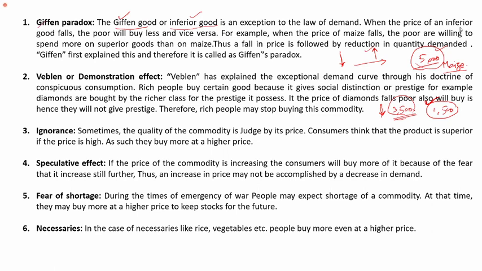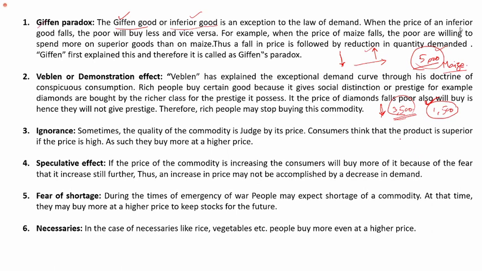If you remember the equimarginal principle concept, it says a consumer will spend his income in such a way that he will attain maximum satisfaction. Now, as the price of maize has come down, if I buy more and more maize with the same 5,000 rupees, you know what is happening? If you consume more and more of the same quantity and quality of goods, your marginal utility will slowly come down.